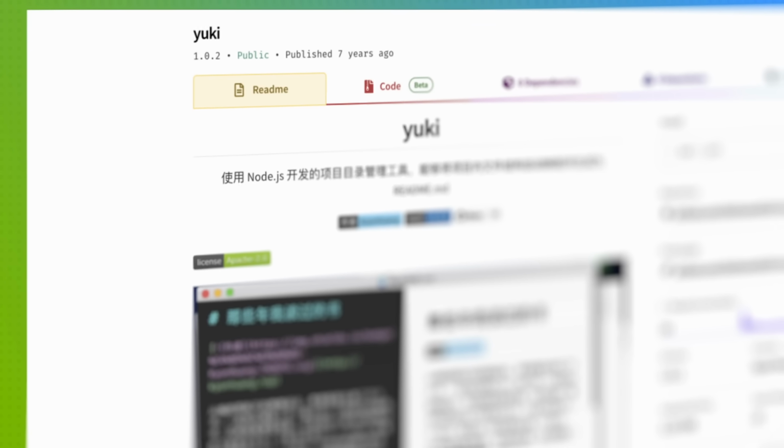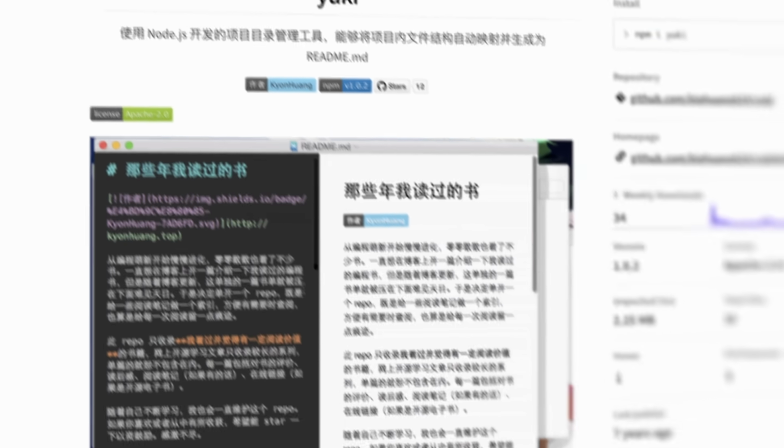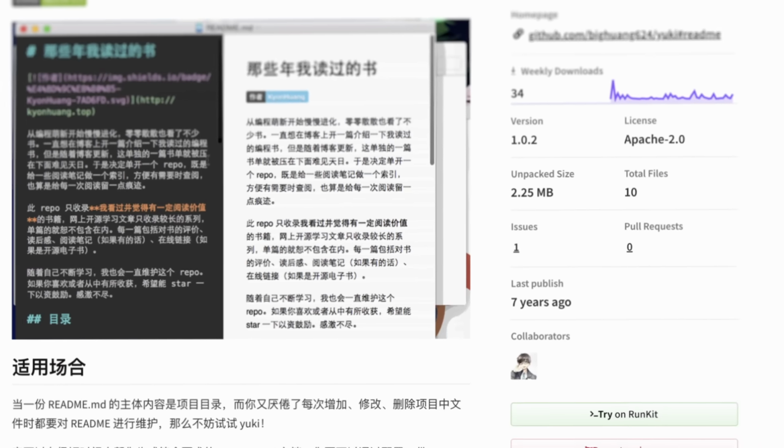A project directory management tool that maps file structure to README? What? Oh wow, I gotta see this. The README is in Japanese. Oh wait, I just googled it. There also is an anime character. There's tons. I guess spelled this specific way. I'm on the anime wiki right now.